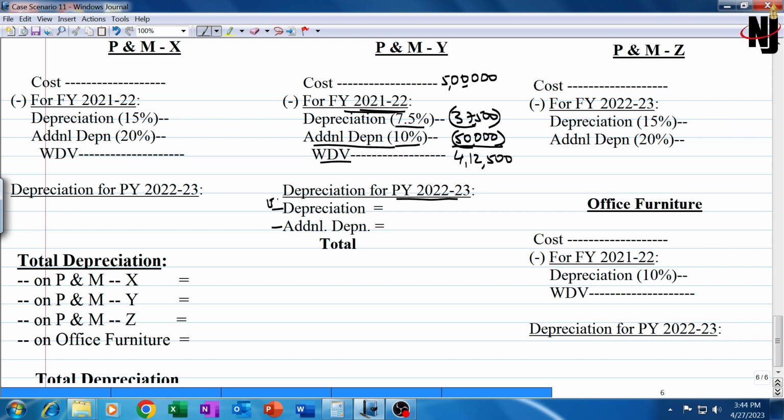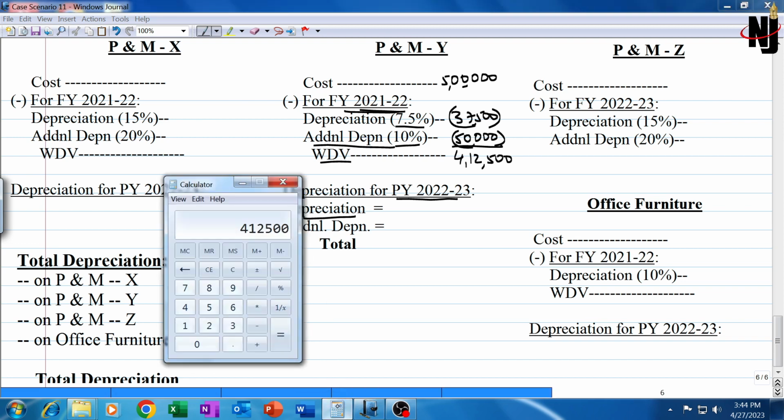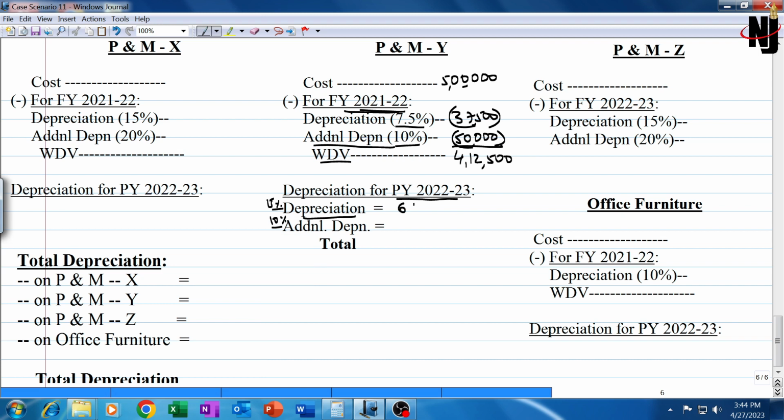Depreciation will be at the rate of 15%, but additional depreciation will be 10%, but will not be 10% of 4,12,500. Depreciation will be 4,12,500 into 0.15 is equal to 61,875.